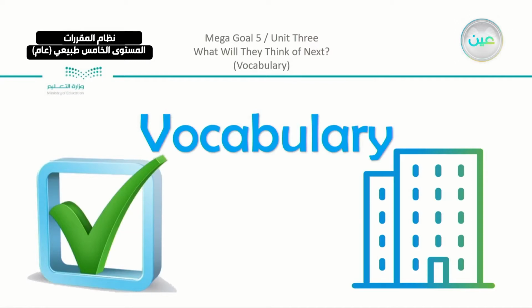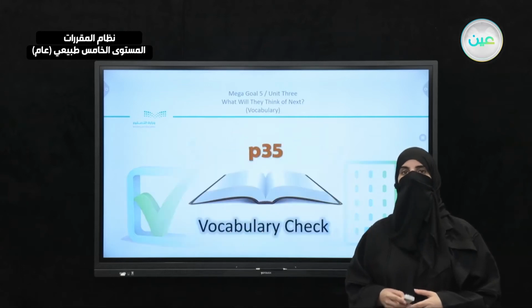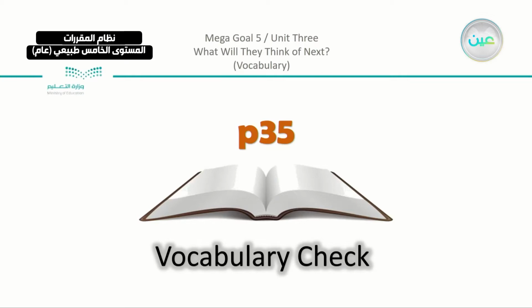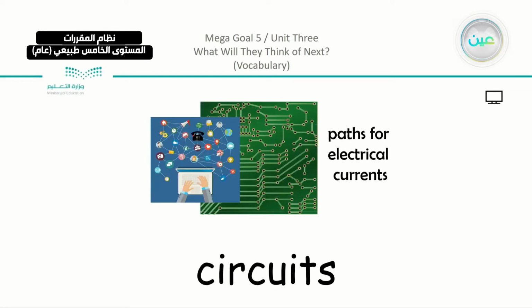Unit 3 is about, of course, what will they think of next. So we're going to see what the words are that we took here. Now page 35, if you have your books ready with you, there is the vocabulary check, and these are the words that we passed by. We have the first one, which is circuits. We said that they are paths of electrical currents.